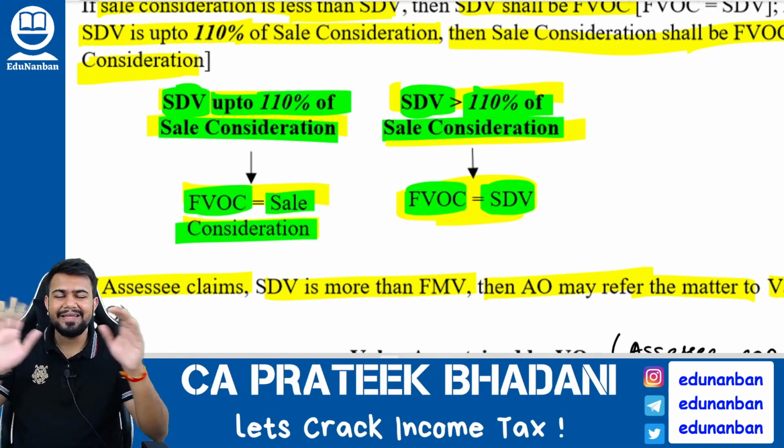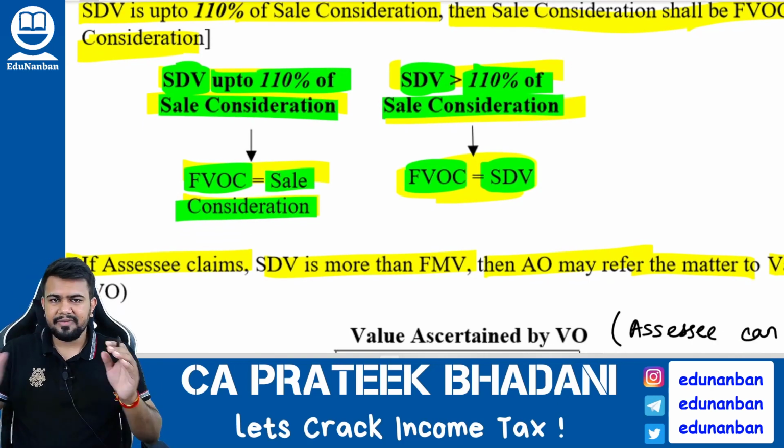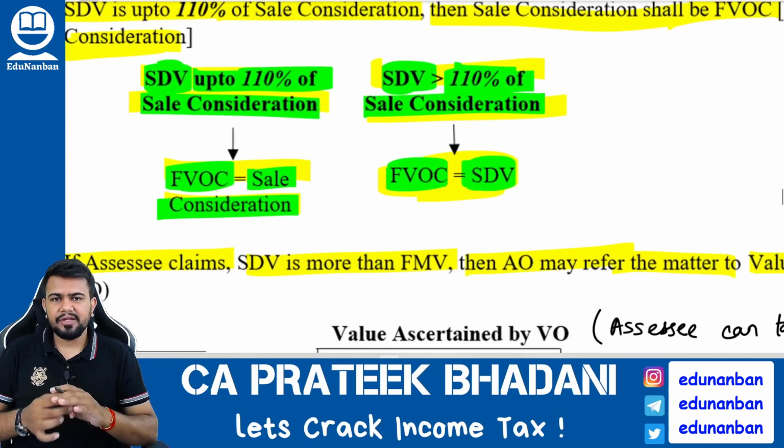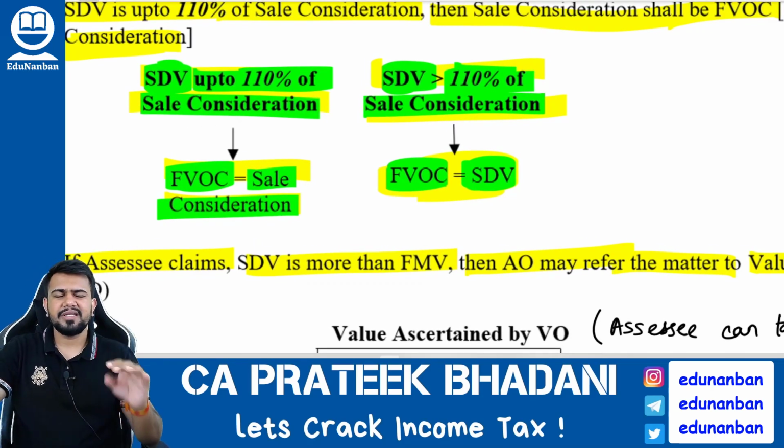For this, I have given the detailed explanation in class, but I am not going there once again. So listen very carefully. If stamp duty value is just up to 110% of sale consideration, full value of consideration can be taken as usual, the sale consideration. But if stamp duty value is more than 110% of sale consideration, take the full value of consideration as the stamp duty value.